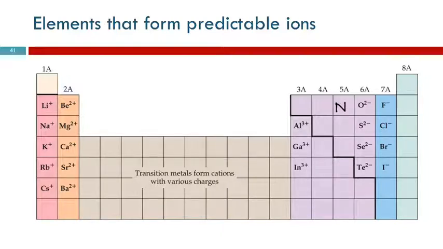How many valence electrons does nitrogen have? 5. So how many does it need to gain to get 8? 3. So if it gains 3 negative charges, it's going to have a 3- charge. What about phosphorus? Same thing. So phosphorus will tend to form a -3 ion. Is it like that all the way down? It is like this for the nonmetals. Nonmetals gain electrons. Nonmetals form negative ions. The metals don't do that.